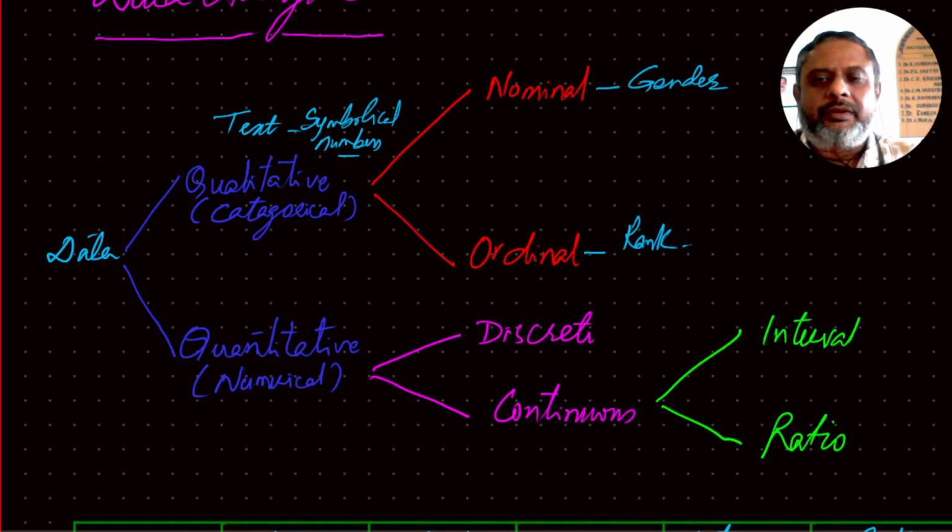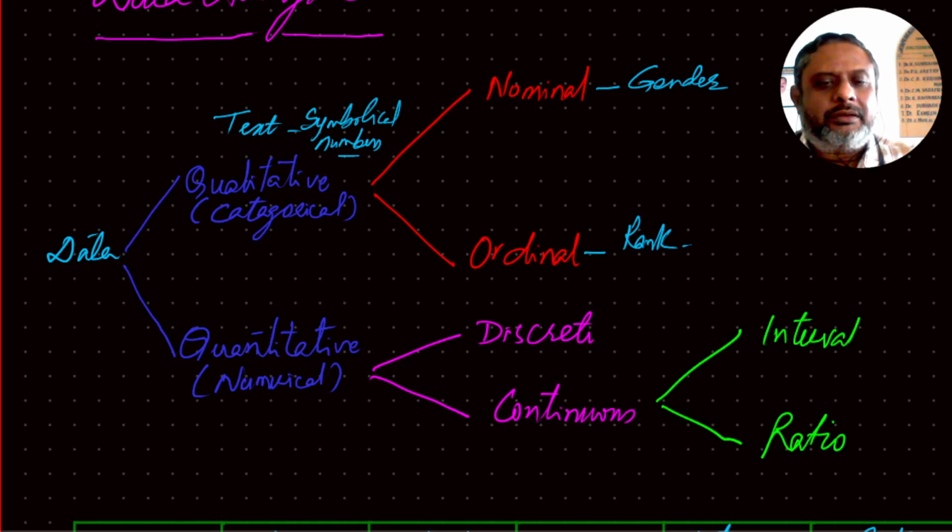The difference between first rank student marks and second rank student marks is not the same as the distance between second rank student and third rank student. So they can't be equated in that sense. Therefore, addition and subtraction have no meaning here. It's only the order that matters. 1, 2, 3 means 1 is highest, 3 is lowest, and so that's ordinal.